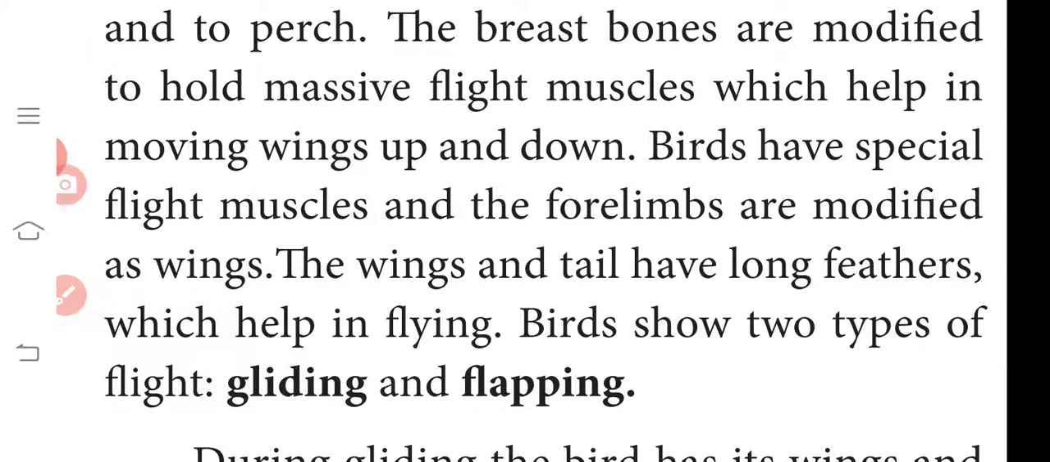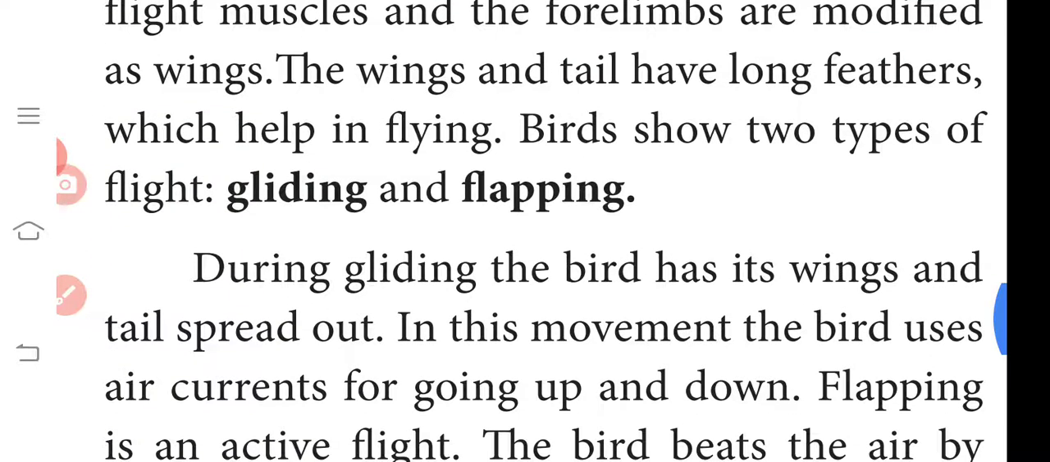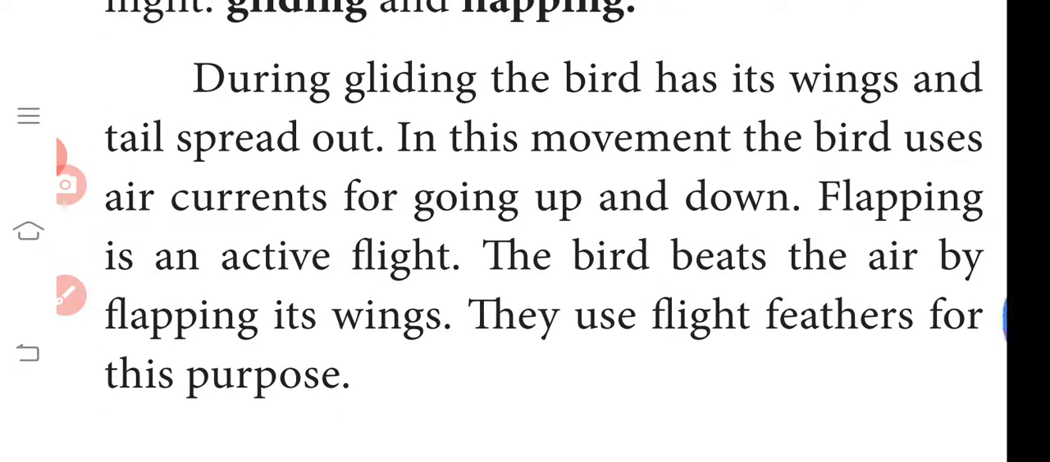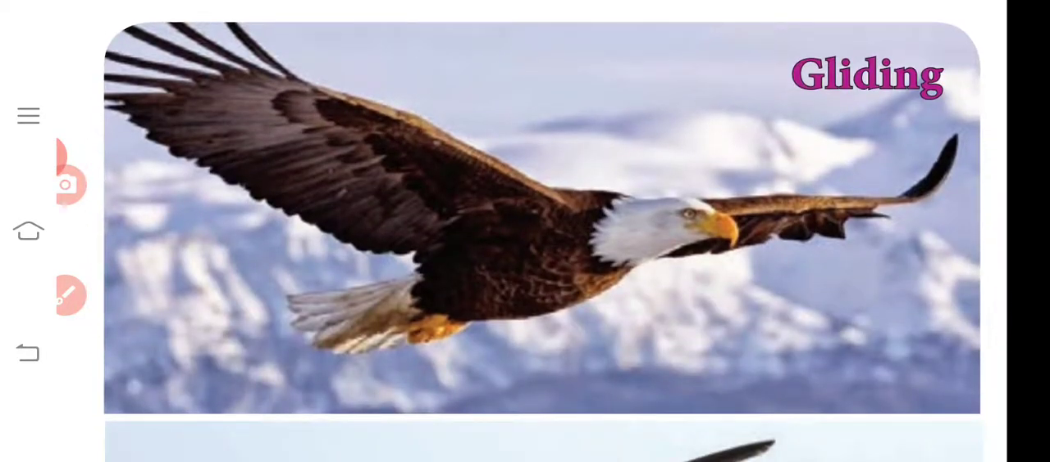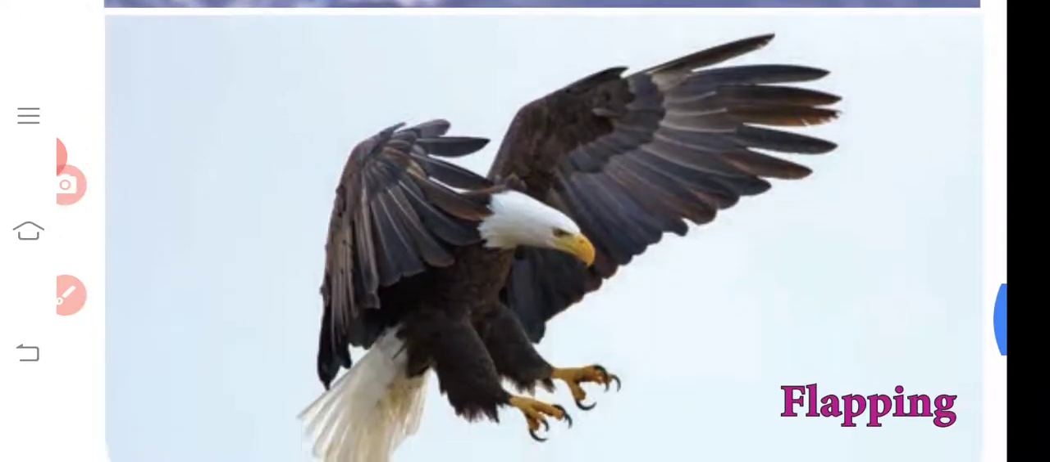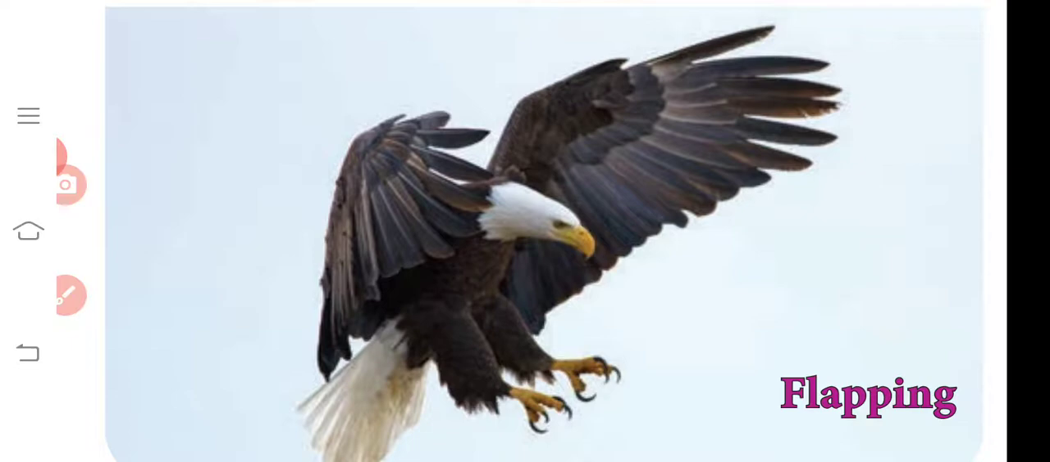Forelimbs and hind limbs are present. The forelimbs are modified as wings. Two types of movement are clear here in birds, gliding and flapping. Gliding means the wings and tail are spread out. You see this picture of the gliding movement. The bird uses air currents to go up and down. Flapping means it is an active flight, and they use flight feathers for this purpose.